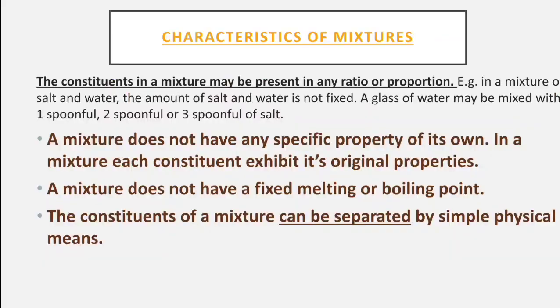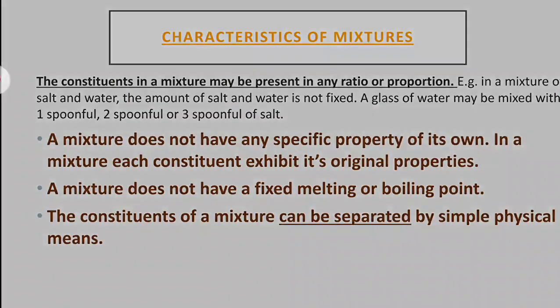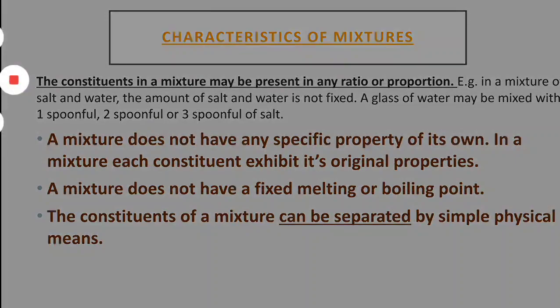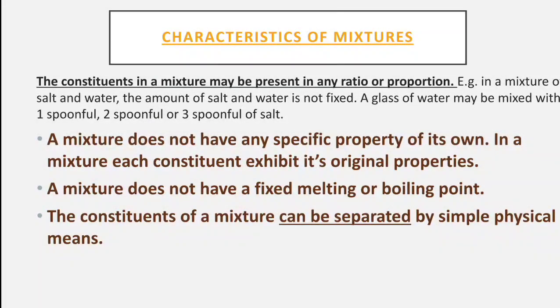Second, a mixture does not have a fixed melting or boiling point. Pure substances have a fixed melting and boiling point, but a mixture does not, because salt has its own boiling point, water has its different boiling point, and both are constituents of the mixture.